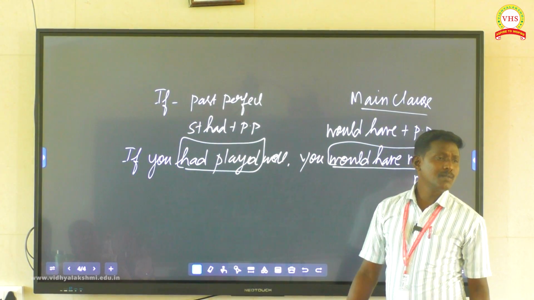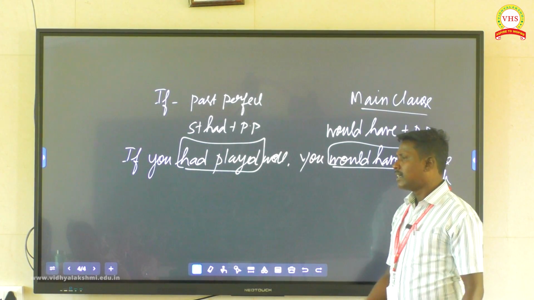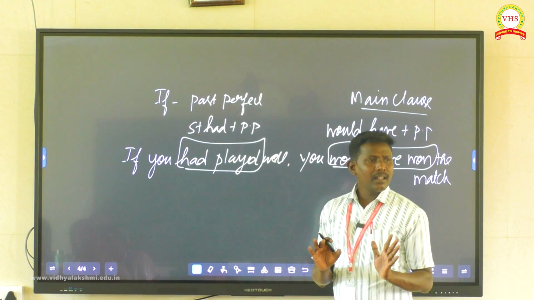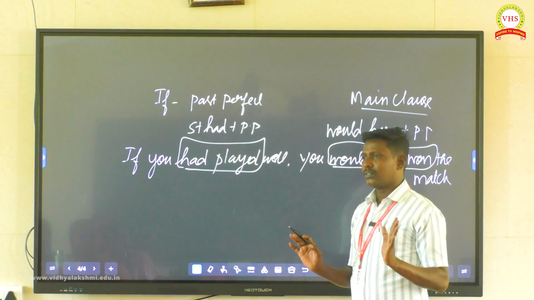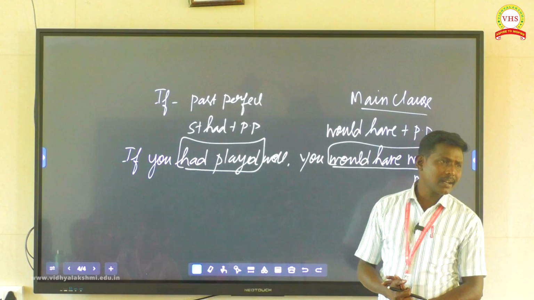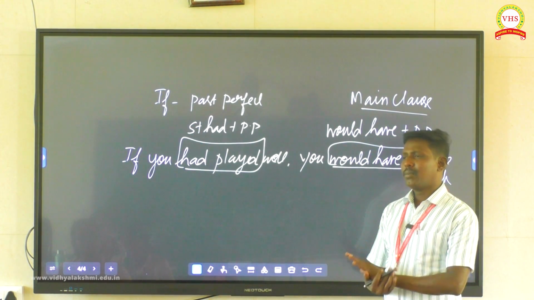In which condition is this? Impossible condition. The meaning is, you did not play well, you did not win the match. If you had played well, you would have won the match. That is impossible condition. Okay, probable condition, improbable condition, impossible condition.